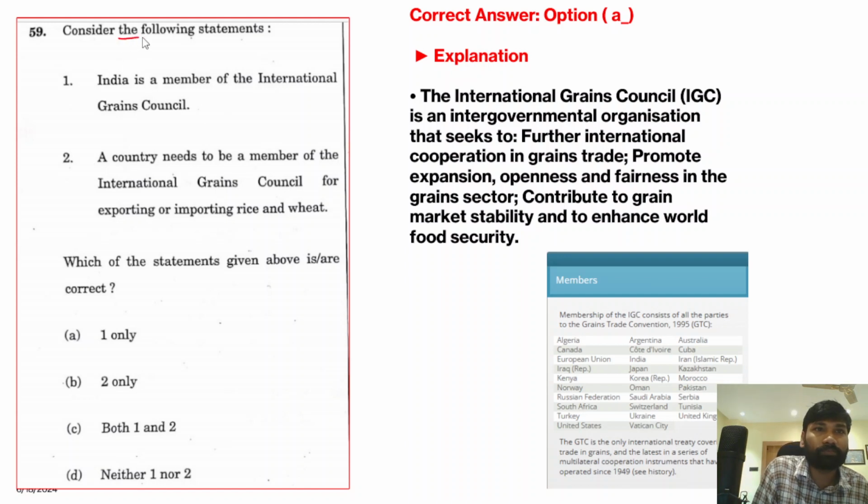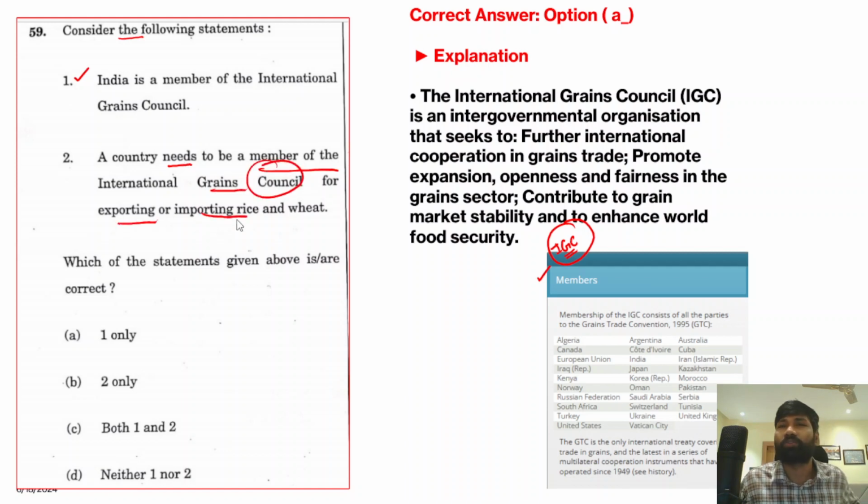And next, consider the following statements. India is a member of the International Grains Council. Yes, India is a member of the Grains Council. In fact, you can go through all the members of the International Grains Council. There are a lot of members which are part of this council. But the second statement is a little exaggerating and irrational, because a country needs to be a member of the International Grains Council for exporting or importing rice or wheat.